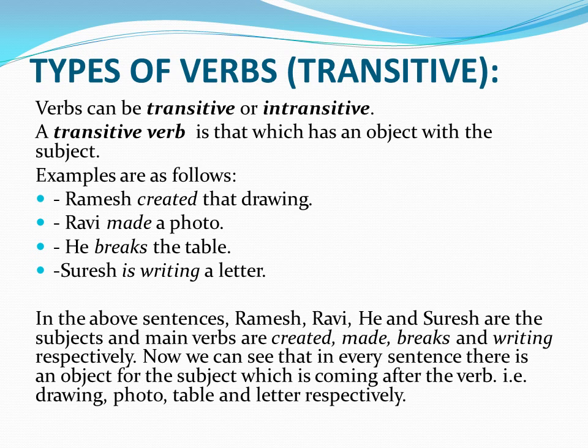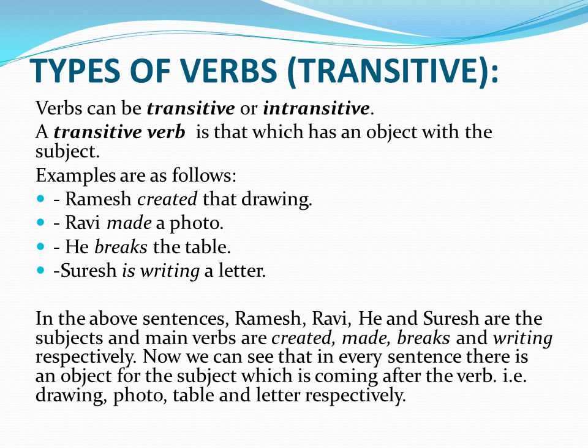Now let's look at the types of verbs. See, verbs can be transitive or intransitive. A transitive verb is that which has an object with the subject. Examples are as follows. See, Ramesh created that drawing. Ravi made a photo. He breaks the table. Suresh is writing a letter.